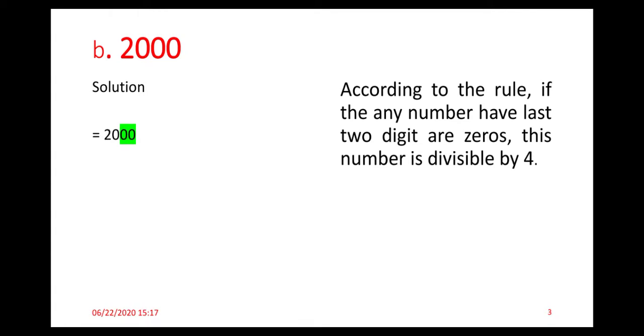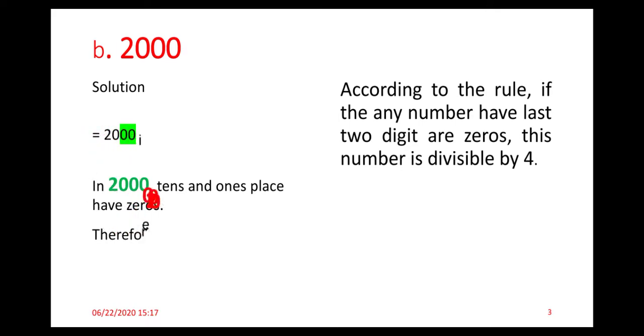Now you can see that the tens and ones places have 0. So now you can say that 2000 is divisible by 4.